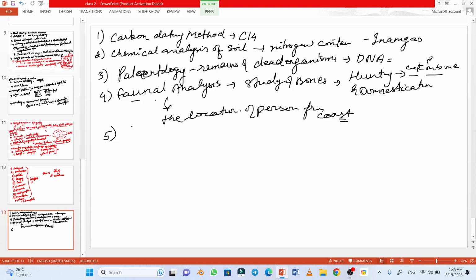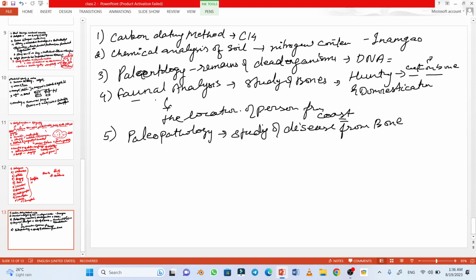The other is paleopathology, which means the study of diseases from bones. By studying the bones, we can infer the various diseases prevalent at that time.